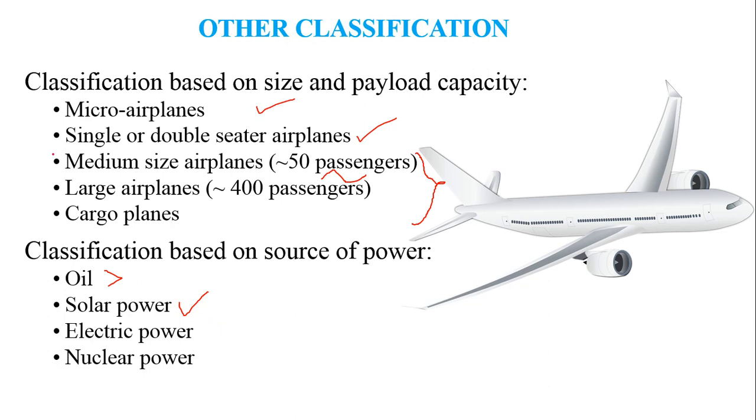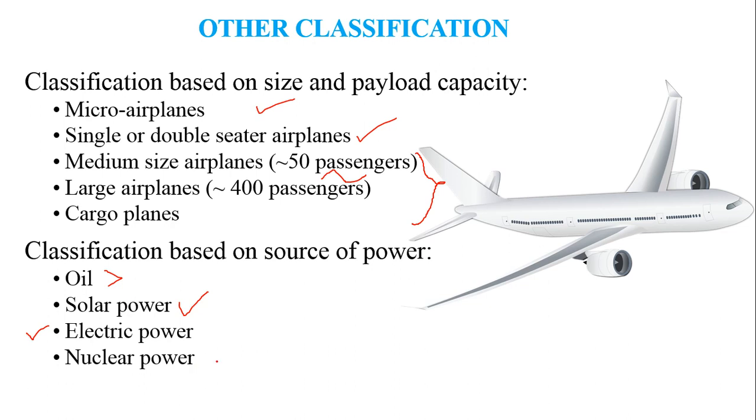The way these electric powered aircraft differ from the solar aircraft is that they store the electric charge within batteries, and they carry these batteries during the flight, and this helps to power them. In case of solar power, it is live being charged. So this is the basic difference.